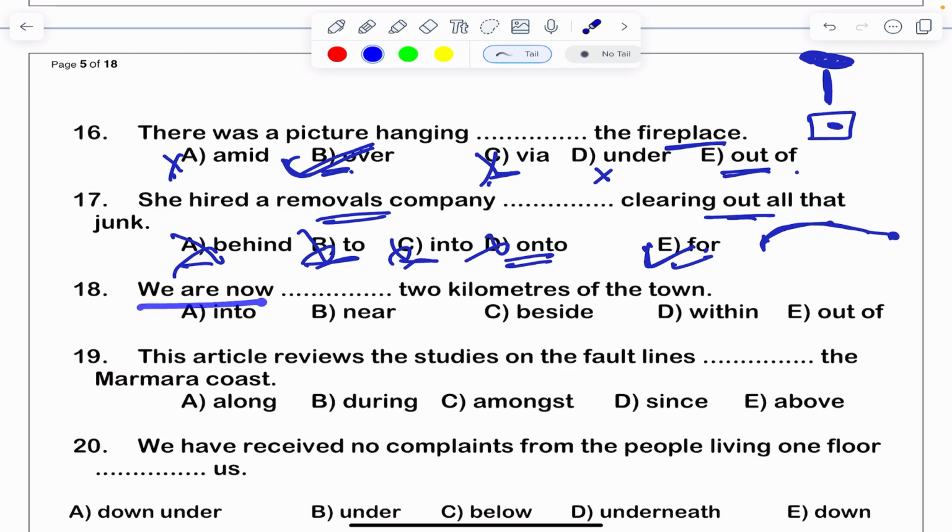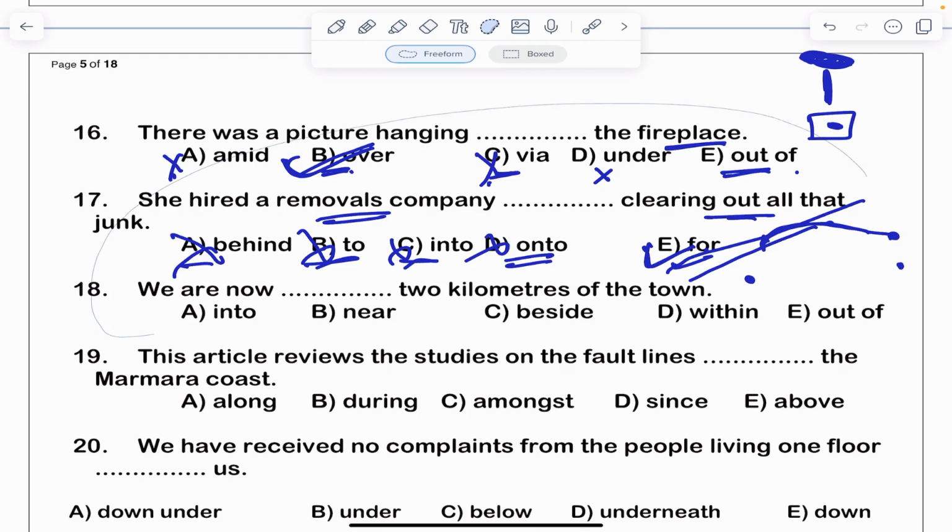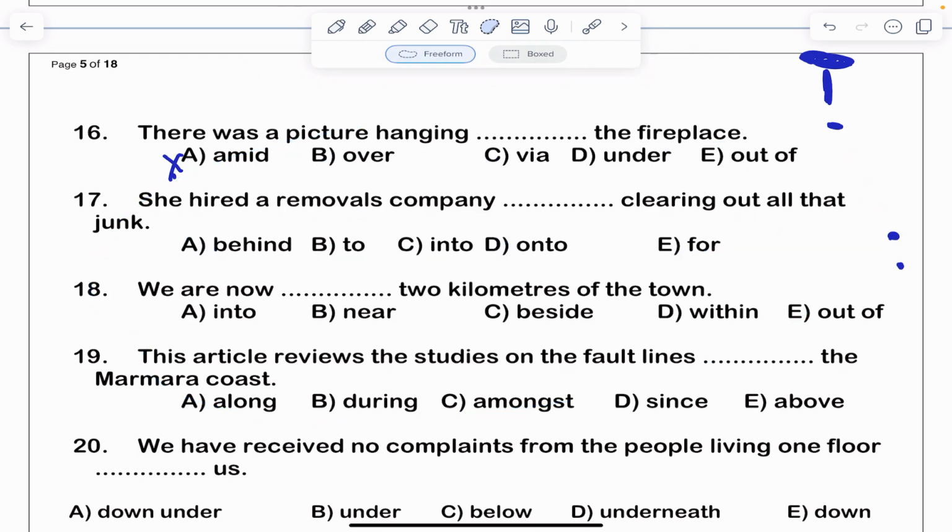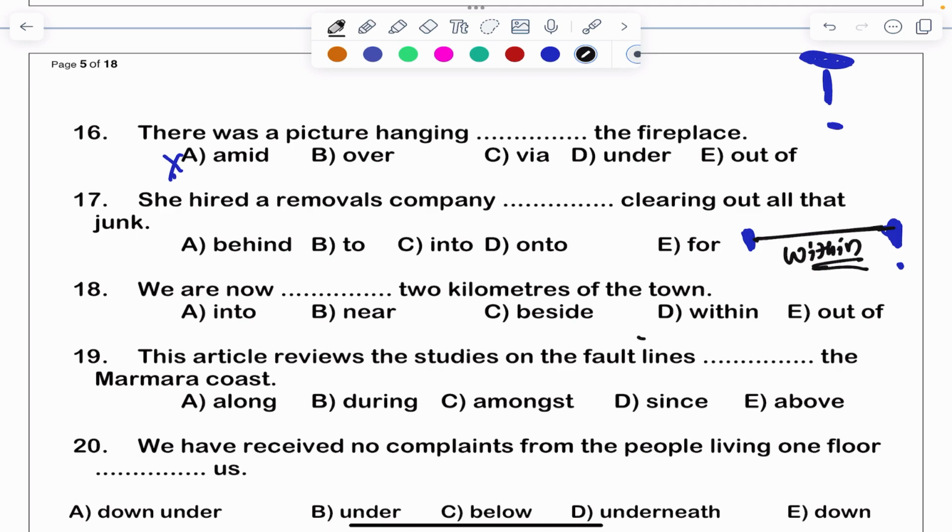Next, we are now dash 2 kilometers of the town. See, this is the town. We are here 2 kilometers. So we are here within 2 kilometers. Within 2 kilometers of the town. Within 2 kilometers of the town. This one. These all are the incorrect options.